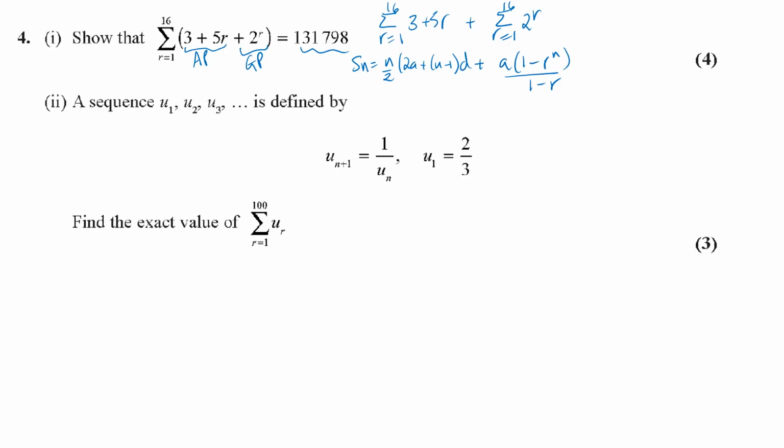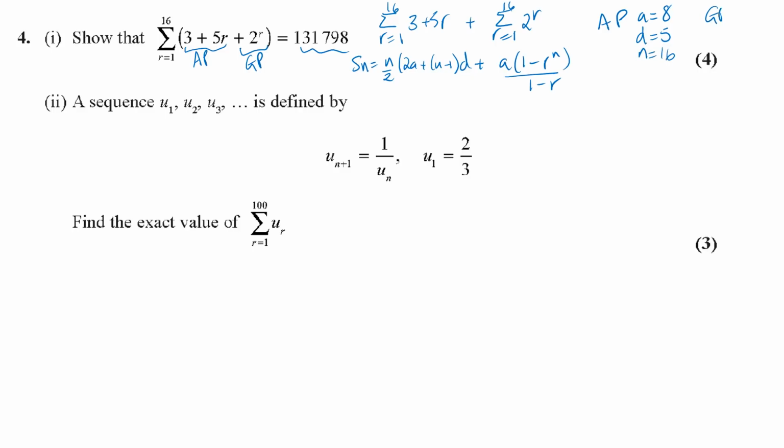So for the arithmetic, then a is going to be, well, what's the first term? When r is 1, 5 times 1 is 5, add 3 is 8. Your d is equal to 5. If you've got 3 plus 5r, it's just really the 5 times table all shifted up 3 places. So it's going to start at 8 but go up in 5s, and n is 16.